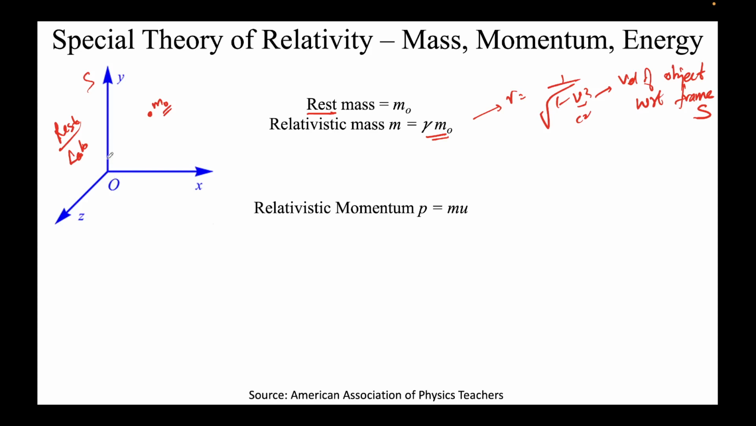So I have only one frame, the rest frame here, and here let's say I see this object moving with some velocity. Let me stick to the convention, moving with velocity ux.